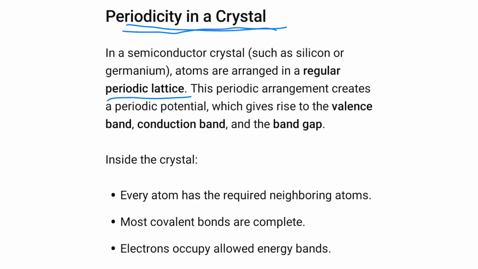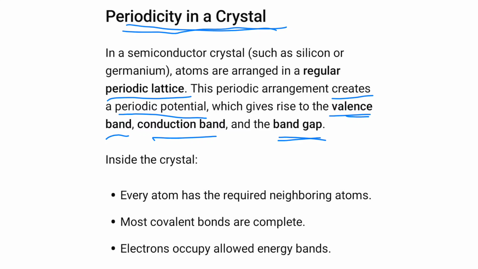This periodic arrangement creates a periodic potential which gives rise to the valence band, conduction band, and the band gap.